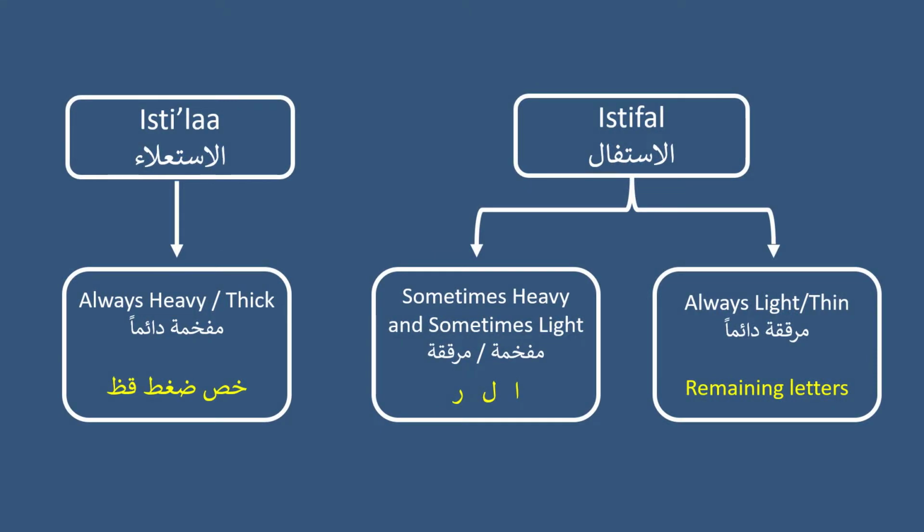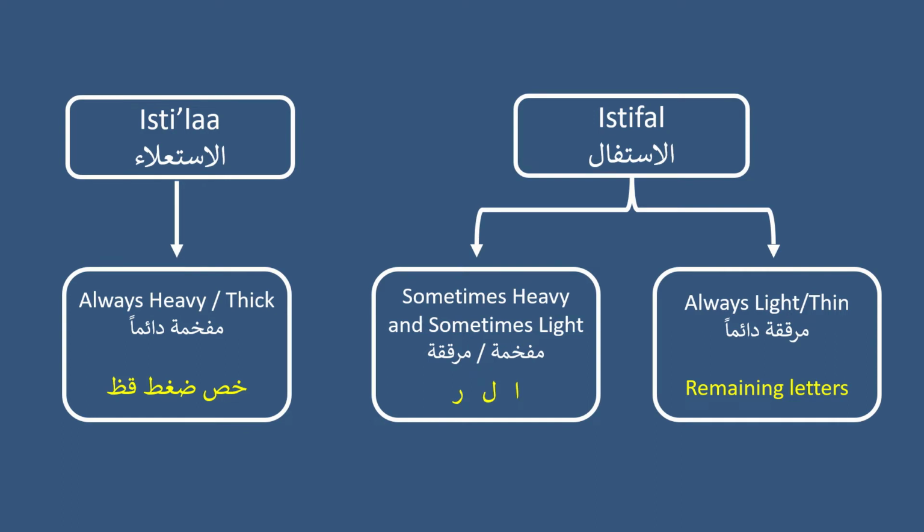And here's a diagram to clarify the letters that have tafkhim and the letters that have tarqiq. If we start there on the left with the letters of isti'la. The letters of isti'la being khussa, ضغط, qid. Now these letters are always heavy. They are always heavy.